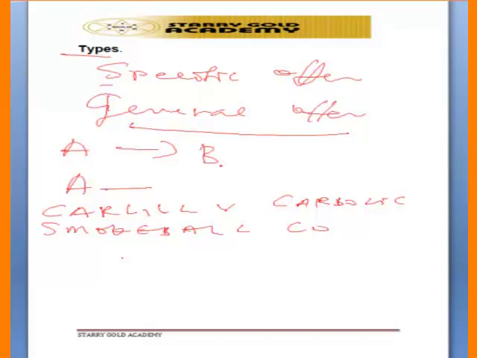The company even said in the advertisement that they are going to pay £100 to anybody who uses their smoke ball and still suffers influenza. So the plaintiff used the smoke ball and suffered influenza and then sued the company, Carbolic Smoke Ball Company, to court. And then when the matter got to court, the company said that they were not making the offer to the plaintiff, that it was an offer made to the whole public and it cannot be accepted. But the court held that an offer can be specific and also it can be general.